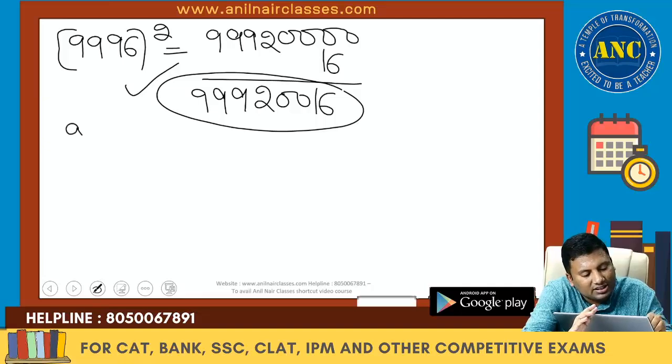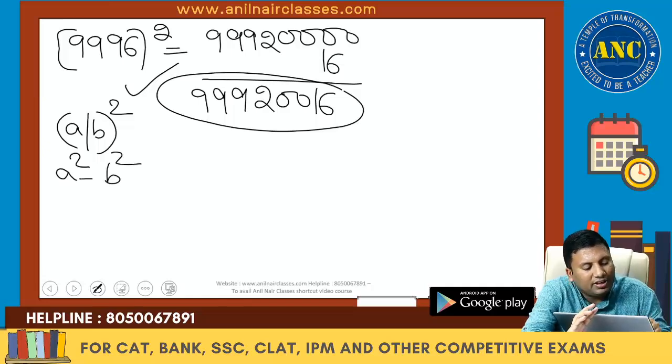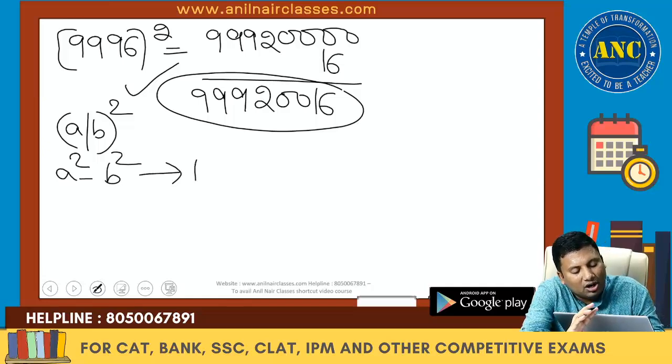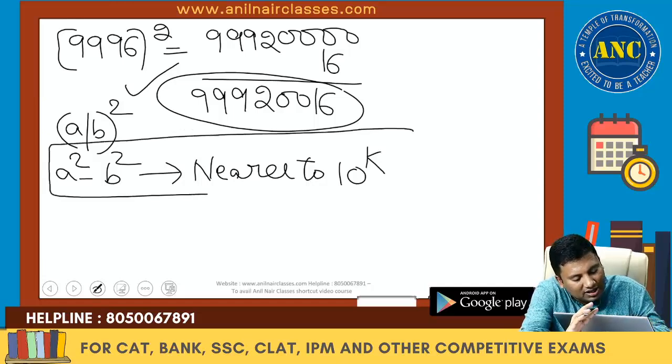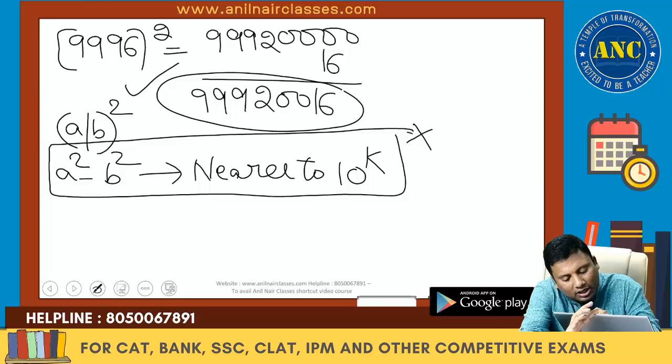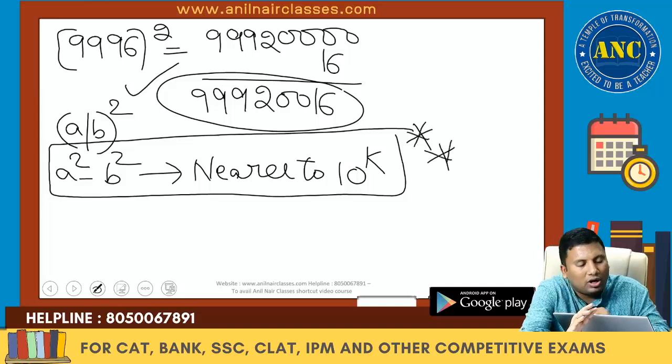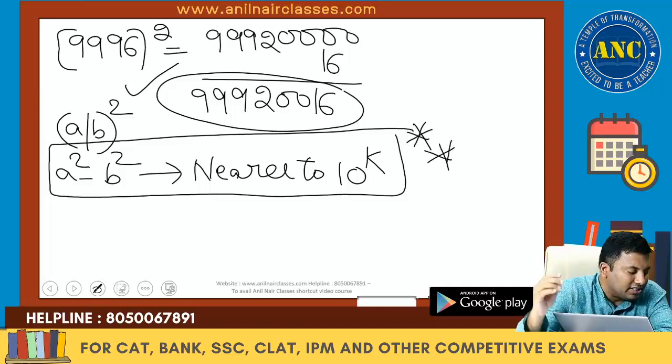First we discussed the square of a 2-digit number. Then we discussed the square of a 3-digit number. Then we realized that this logic works for the numbers nearer to 10 power k. It will help you to solve the problem very fast for the numbers nearer to 10 power k. Just now only 2 concepts which we discussed.